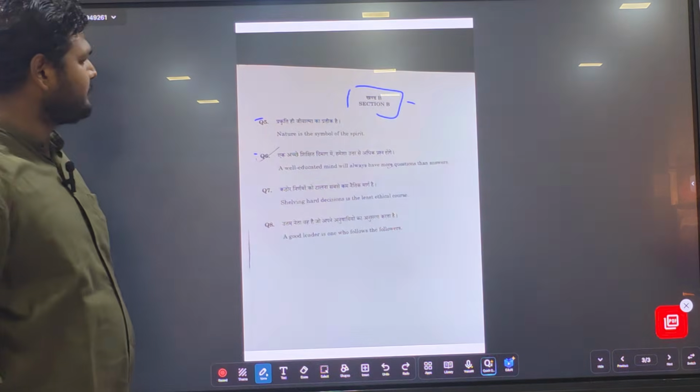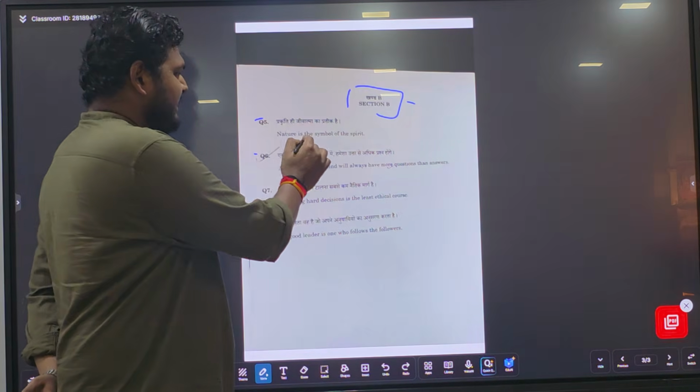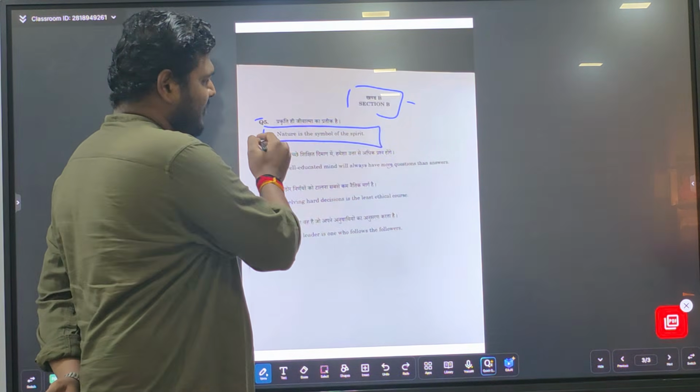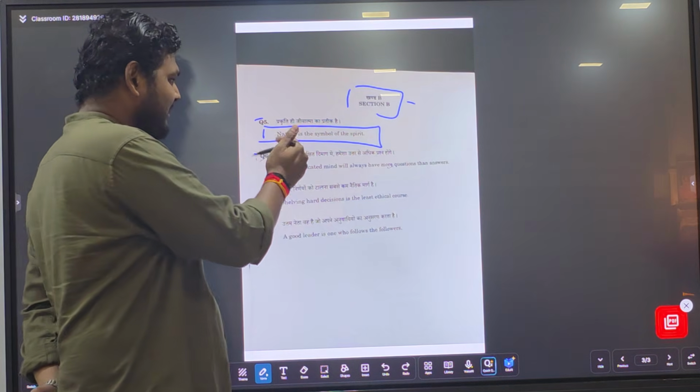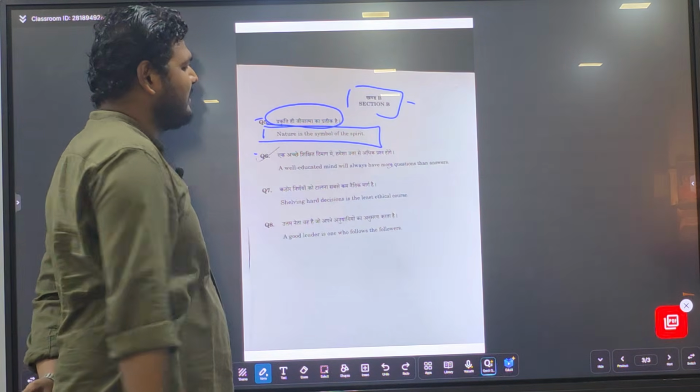Next, section B, first one: nature is the symbol of the spirit. What a beautiful essay this is. Actually, prakriti hi jivatma ka pratik hai.